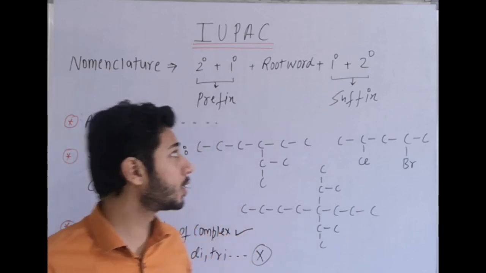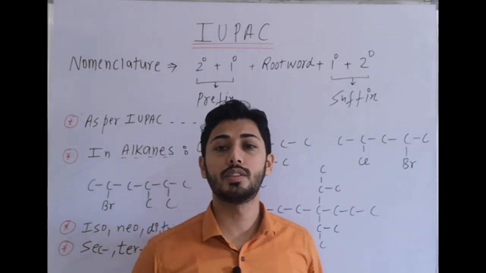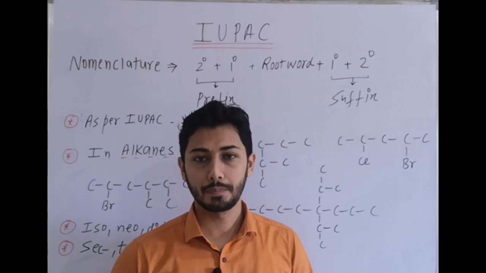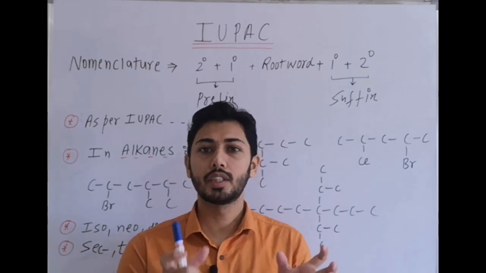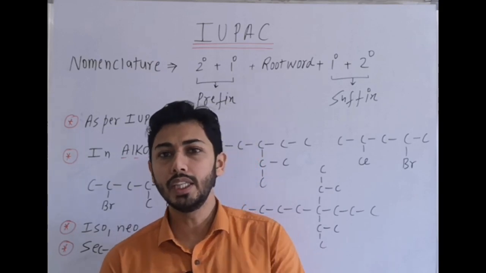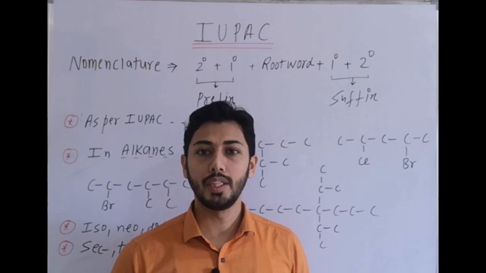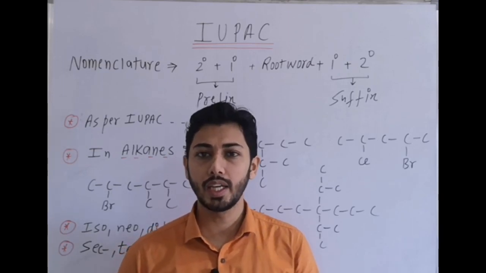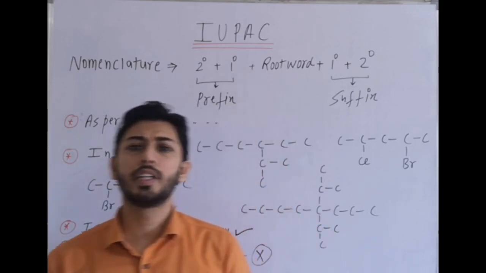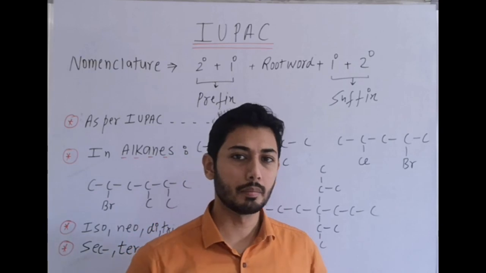Then suffix, primary suffix is used for representation of saturation or unsaturation in the parent chain. If there is a carbon-carbon single bond, we use the term ane. If there is a double bond present, we use the term ene. If there is a triple bond present in the parent chain, we use the term yne. The 2 double bonds, diene, 2 triple bonds, diyne. Double bond mixed with triple bond, we use the term ene. How to use, we will do the example.